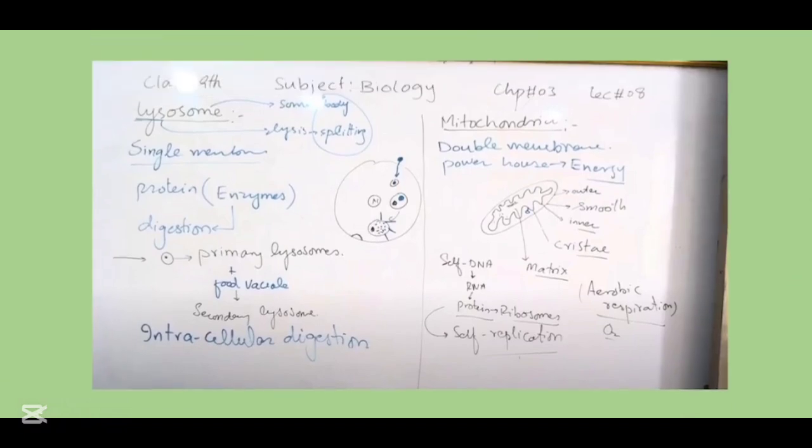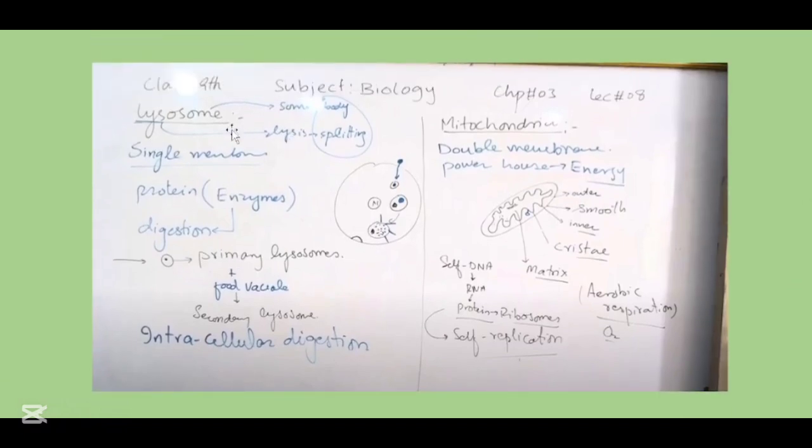As you can see in this image, we have lysosomes. Lysosome is a single membrane bounded organelle. It contains proteins or enzymes. It helps in the digestion of enzymes. We have two types of lysosomes, the primary lysosomes and the secondary lysosome. The primary lysosome helps in digesting the food vacuole, and the secondary lysosome helps in the intracellular digestion.